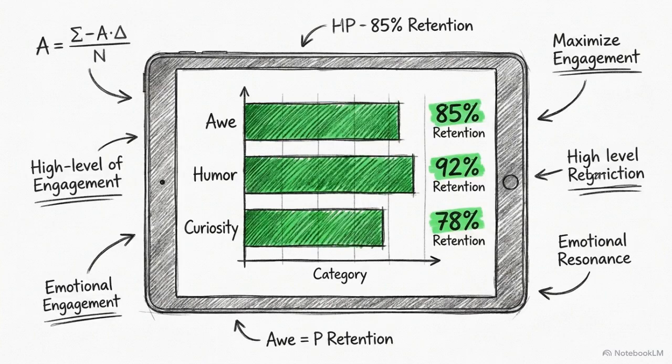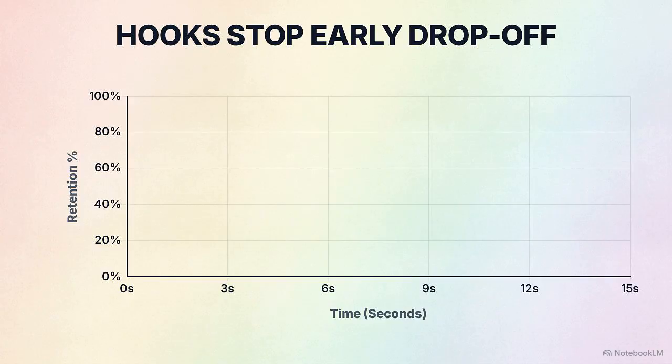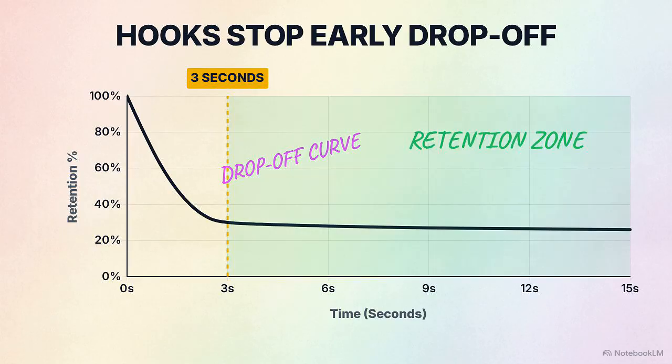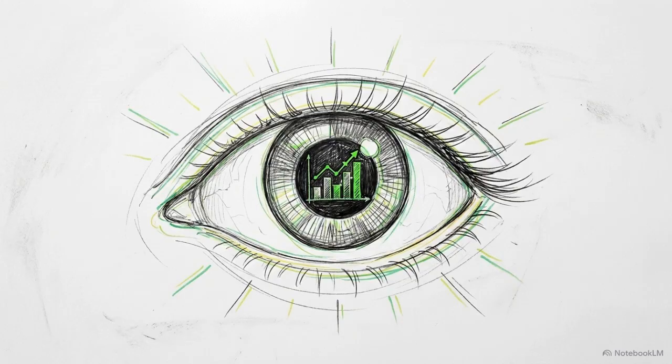This chart maps those engineered categories directly against retention metrics. Triggering awe, humor, or curiosity correlates with mitigating the steep drop-off curve in those critical first 3 seconds. Designing copy and visuals to force an immediate emotional response is the most reliable method for retaining attention.